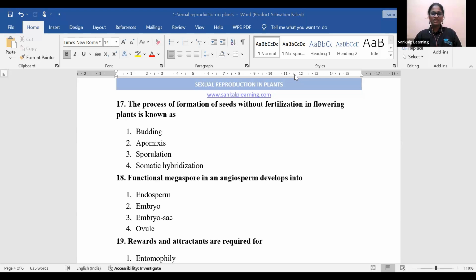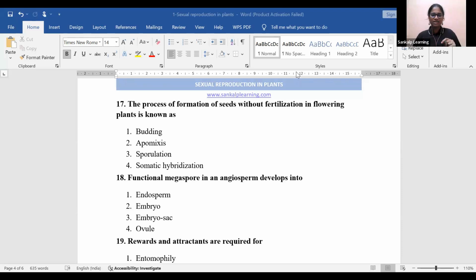Gautam C, Pavan, Suma, Sita, Rockers, and then Galaxy, Suhas. Okay, Netravati. So option 2, apomixis, is the process of formation of seed without fertilization. Without fertilization, if there is formation of fruit, then it is called parthenocarpy. Don't confuse.